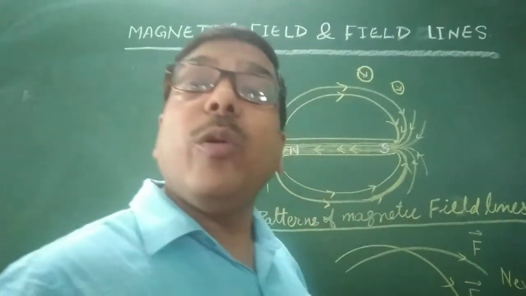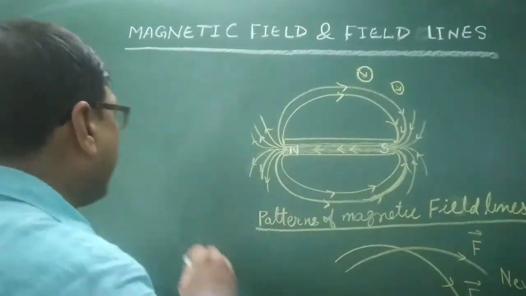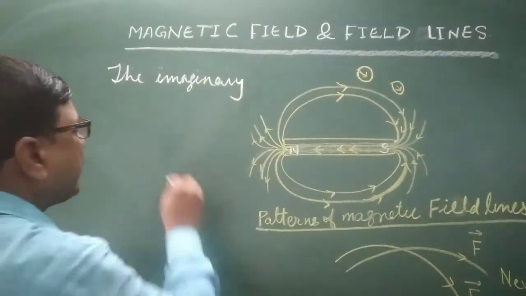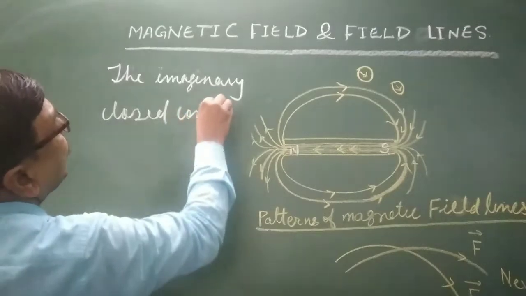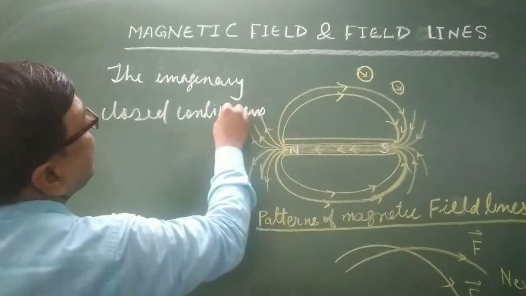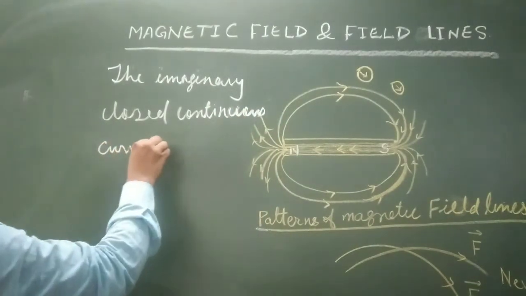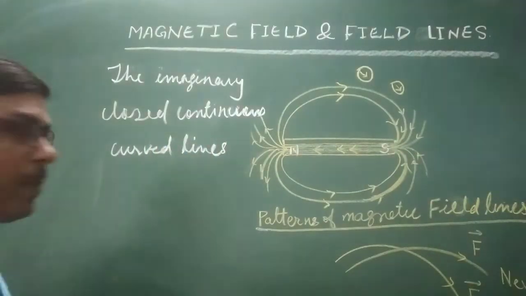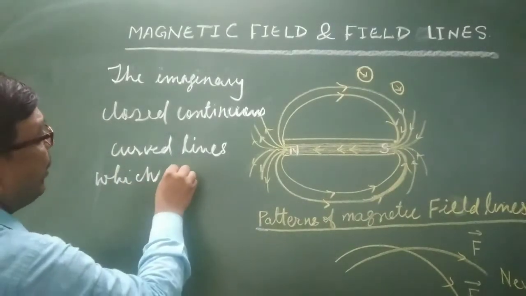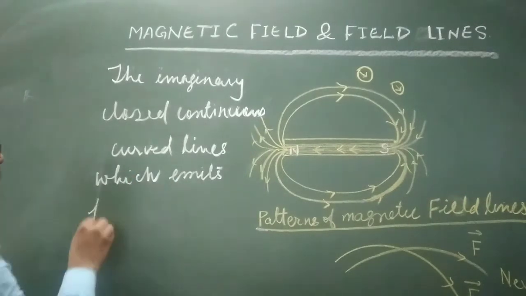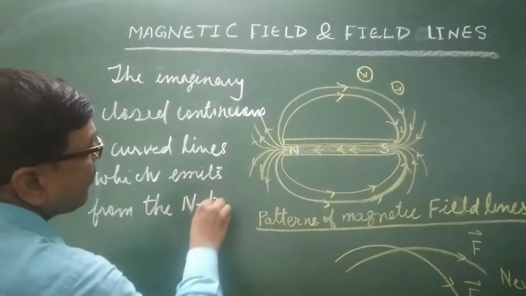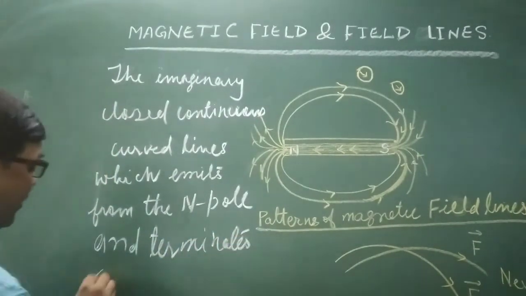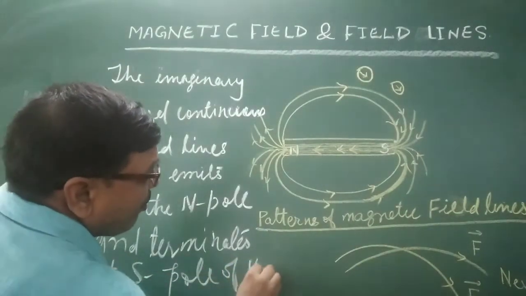So how can we define? Once again I am going to write: imaginary, closed, continuous, curved lines which emit from the north pole and terminate at the south pole of the magnet.